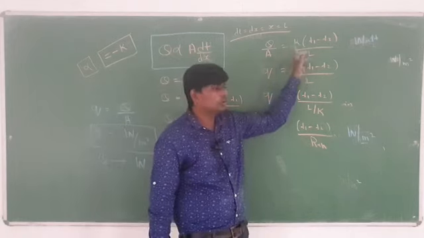If you stop here, the unit will be watt. If you stop here, the unit will be watt per meter square. So this one is known as Fourier law of heat conduction.